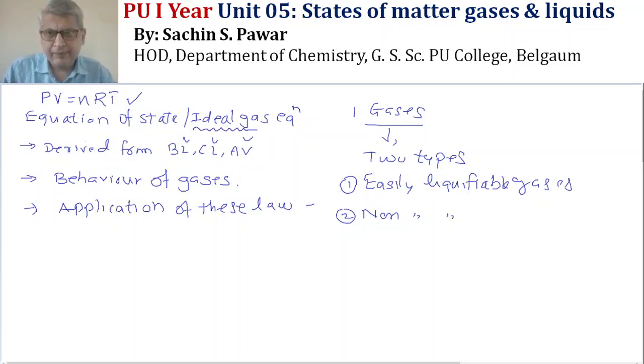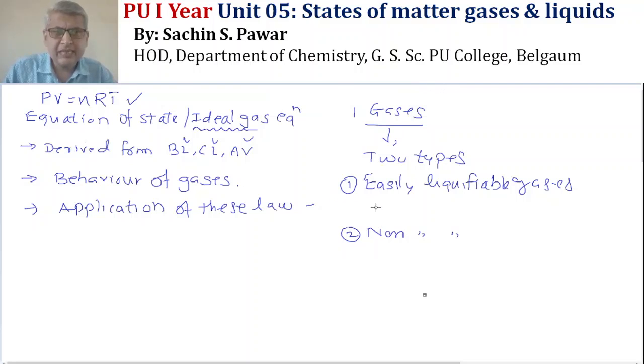Examples of easily liquefiable gases are carbon monoxide, carbon dioxide, ammonia, methane, etc. Non easily liquefiable gases are all noble gases such as helium, and hydrogen, nitrogen, oxygen and so on. So we have two types of gases.